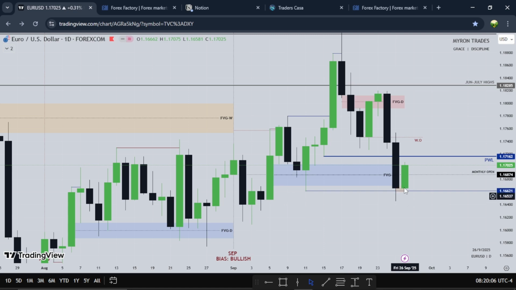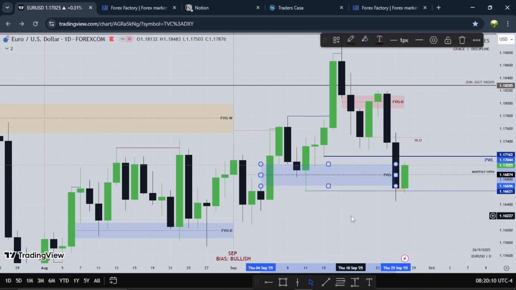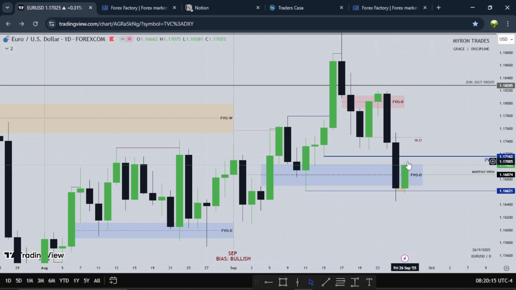Then we see Friday trade higher from these lows that was taken. So this fair value gap, I'll be watching this fair value gap for the new week, or if you want to use this fair value gap right here, or this upper one, for us to see lower prices to go lower, right? Look at all these lows. So for the new week, I want to see lower prices on euro, if the dollar wants to maintain its higher prices going higher.